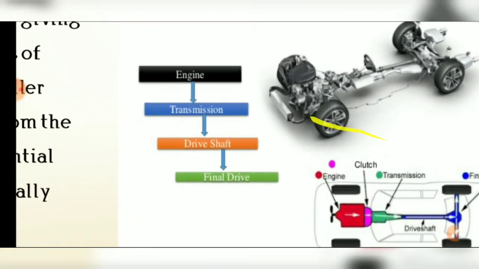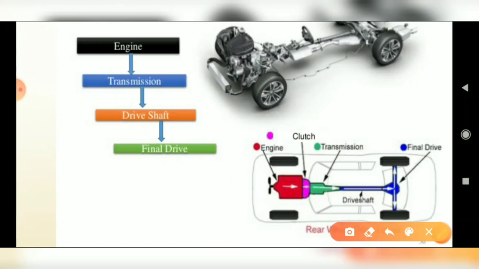See the figure, in which the main transmission system is shown. The engine generates the power and transmits it to the clutch or the transmission system. We can change the torque with the gearbox, which is also called the transmission, through which, via a knuckle joint, we provide drive to the propeller shaft or drive shaft. That power is forwarded to the differential gear, and it is equally divided to both the wheels. That is the transmission system.